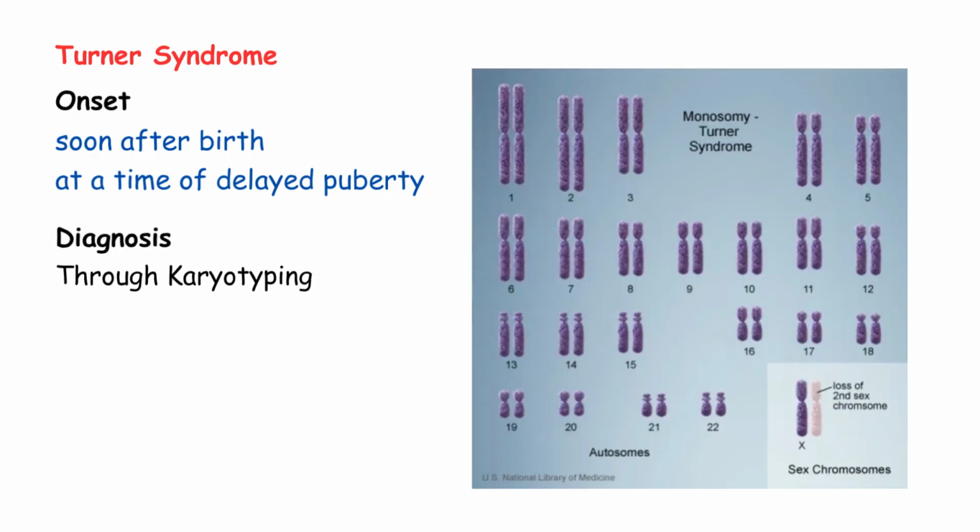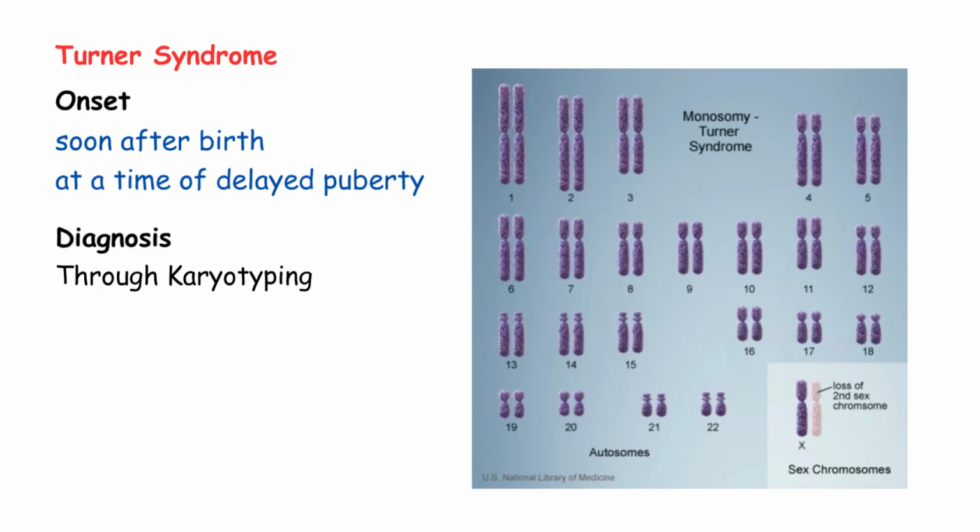Now, let's understand when this syndrome appears. It presents at two ages in life, either soon after birth or at a time of delayed puberty. Why two different times? Because some features are visible at birth, while others only become apparent when puberty should start but doesn't. The syndrome is diagnosed by looking at the karyotype. A karyotype is a picture of all the chromosomes. In Turner syndrome, the karyotype shows 45XO instead of the normal 46XX.